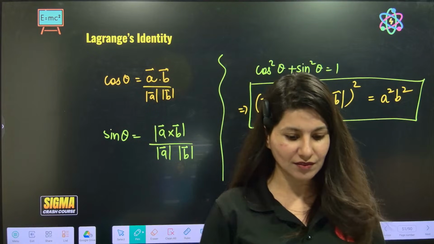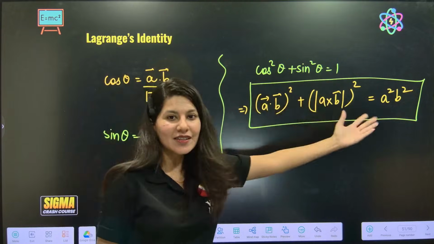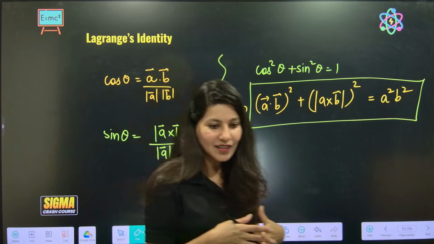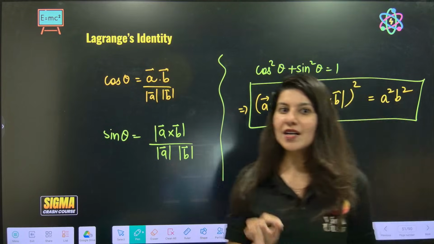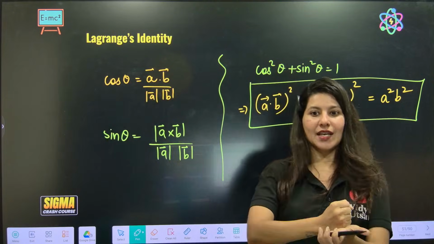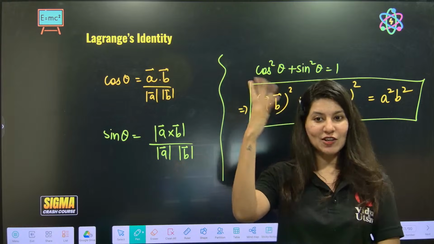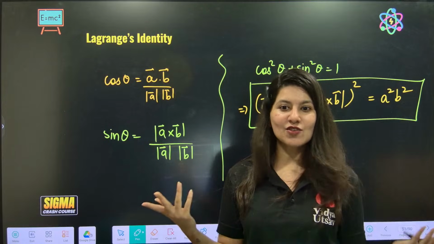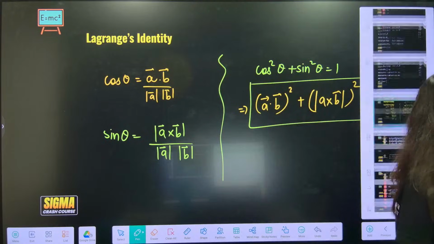Lagrange's, no original work you have. This is what Lagrange has given, using trigonometry and cross and dot product together. And you know what? In this whole vector chapter, whatever we are studying, have you heard any mathematician's name from my mouth? No. Lagrange's has, like, okay, now stamp it. My name will always remain forever. Till the time this earth will remain, students will study, Lagrange will be immortal with this identity. Can you imagine?